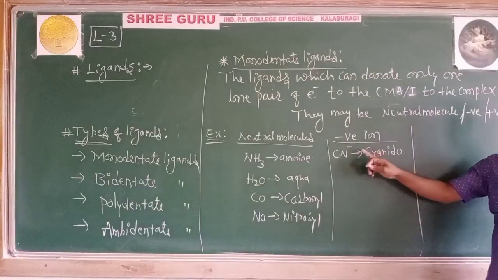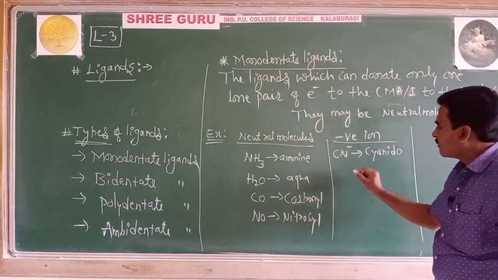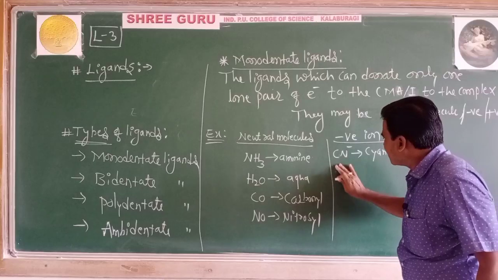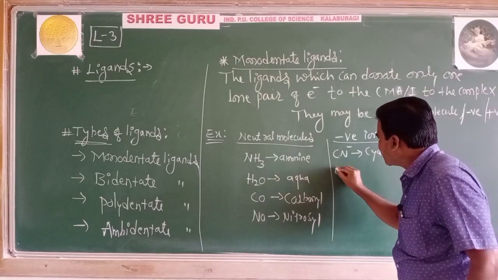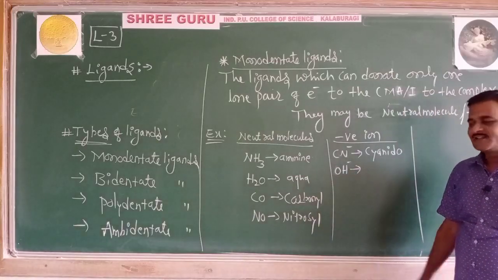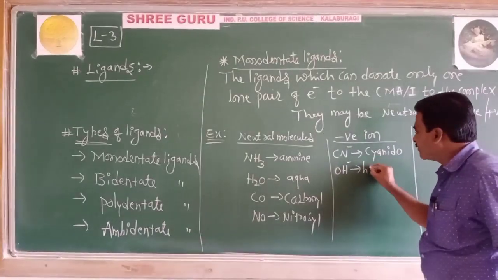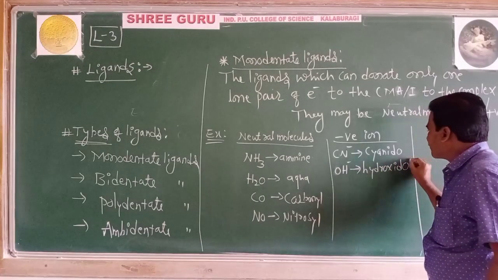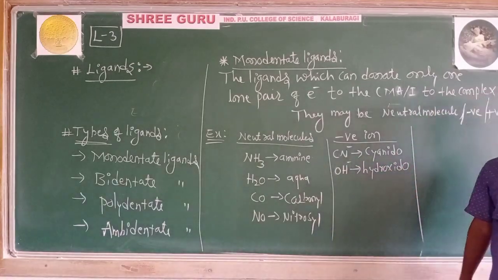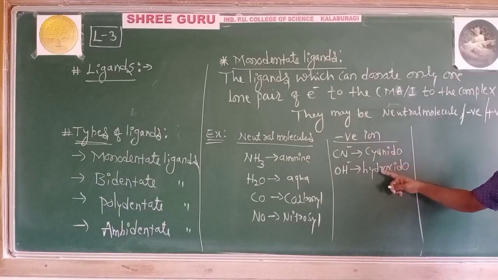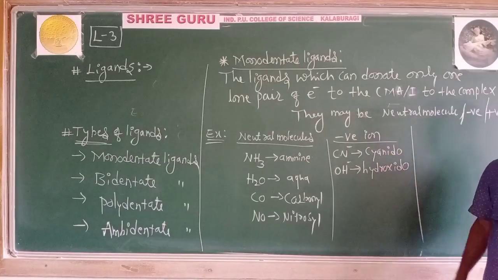CN minus, cyanido. OH minus, hydroxido. So this is a negative ion, a negative monodentate ligand.